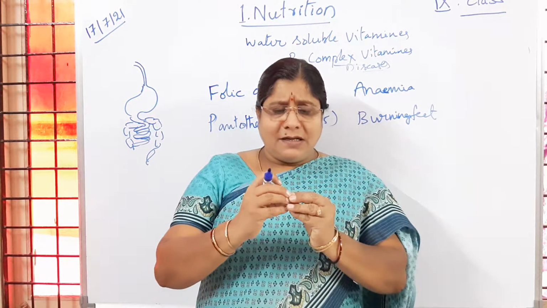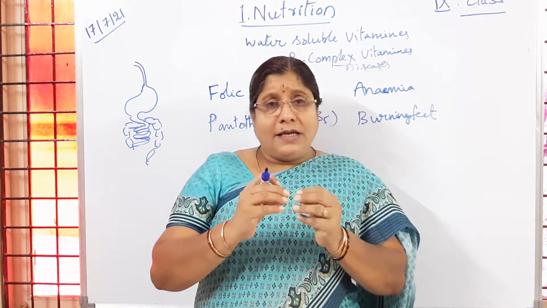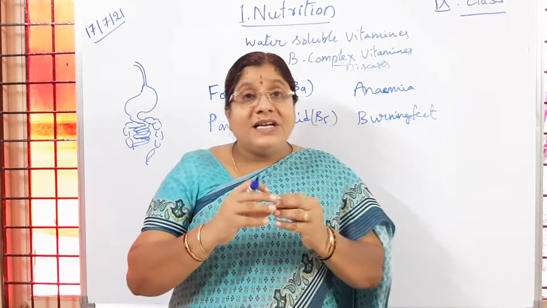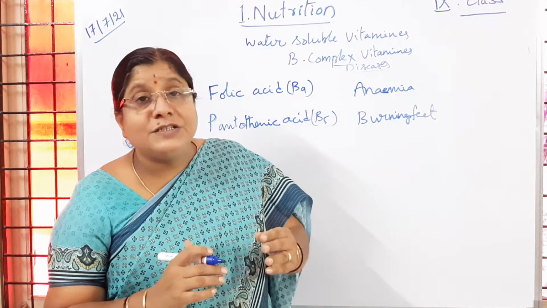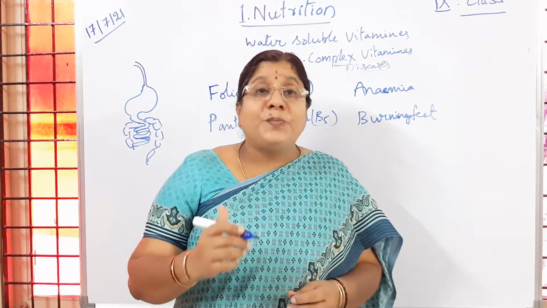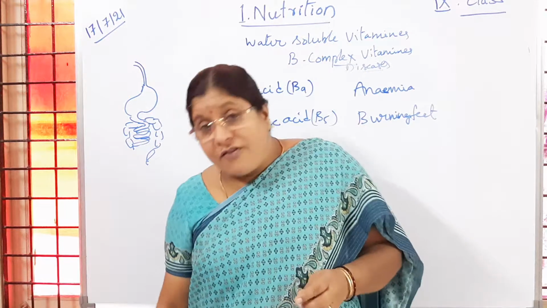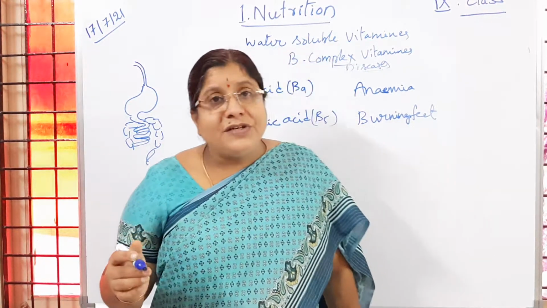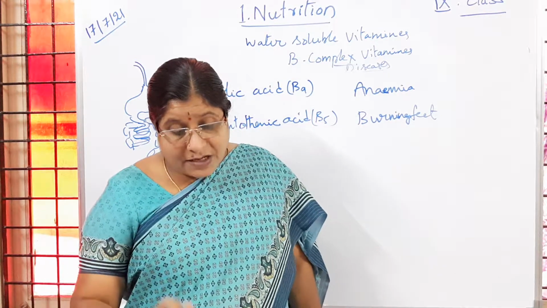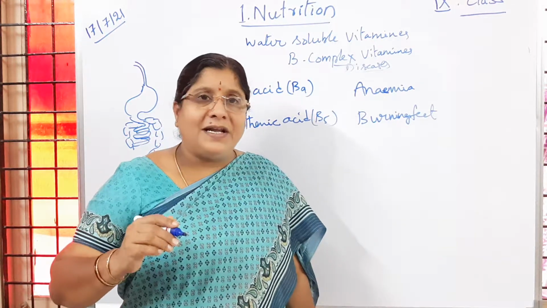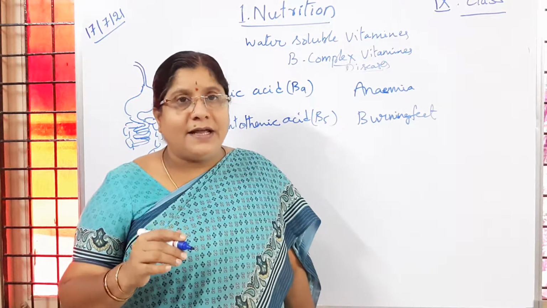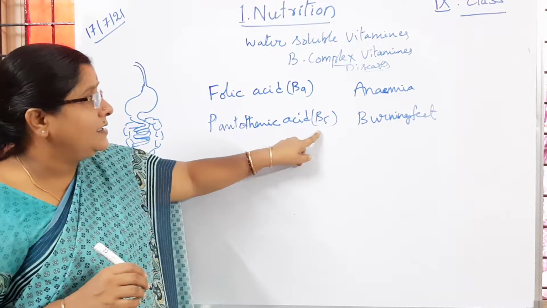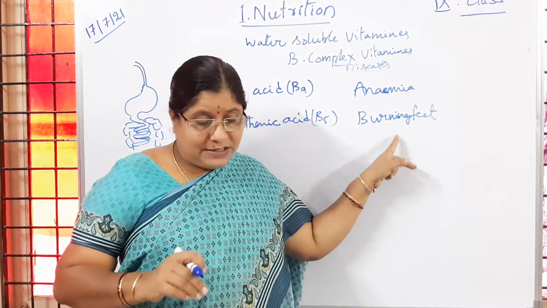Sprain means muscles, they can't release the stress. So that results in sprains. That is because of sprains which are happening in the calf muscles, especially in the legs. Is it clear to children? So sprains will be observed, or severe walking problems. We cannot walk properly. Good posture will not be there. Is it clear to you? So because of the deficiency of pantothenic acid, burning feet. Is it clear to children?